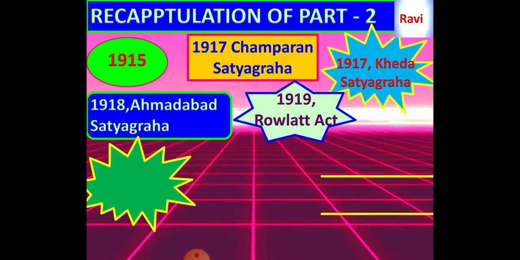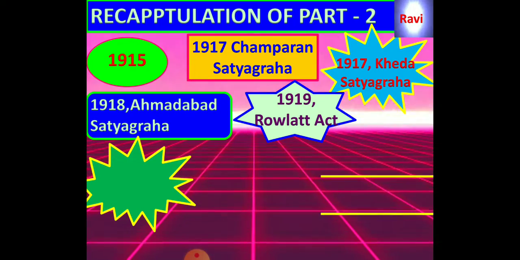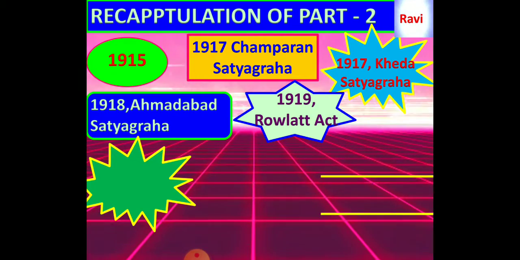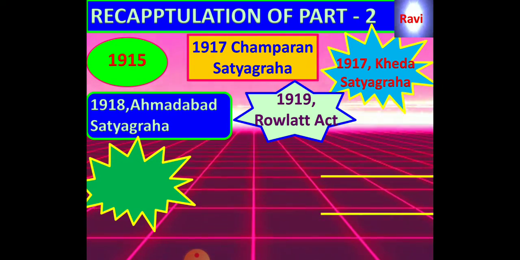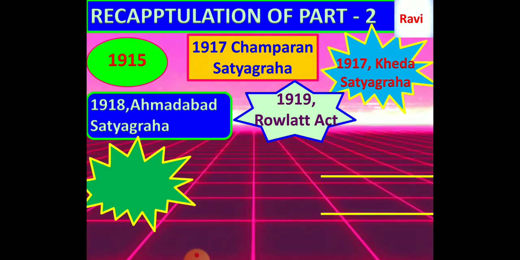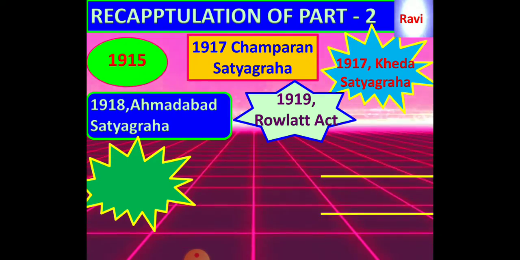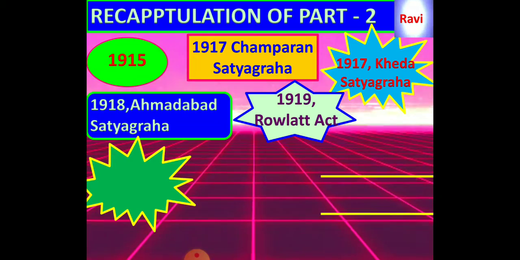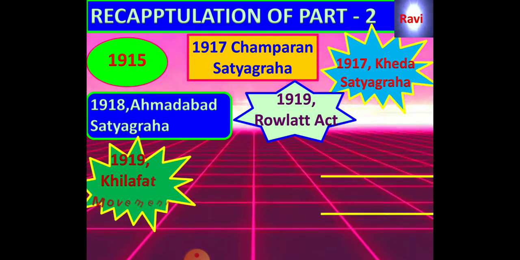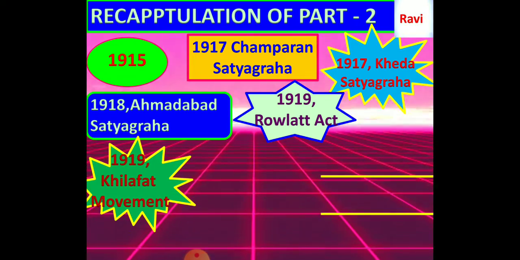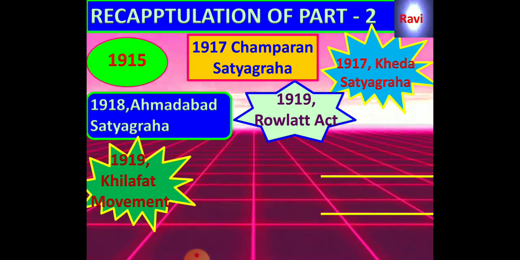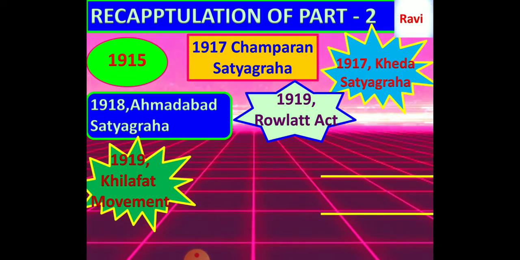Okay, let me explain one more incident that happened in 1919. By seeing all these movements against the British East India Company, in 1919 the British East India Company introduced an act that we can call the Rowlatt Act. According to the Rowlatt Act, the British government had the immense power to arrest any Indian without trial. Against this 1919 Rowlatt Act, some of the Indians protested, and they started a movement against the Rowlatt Act of 1919.